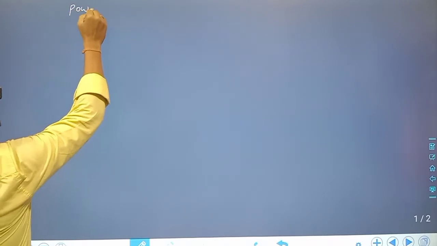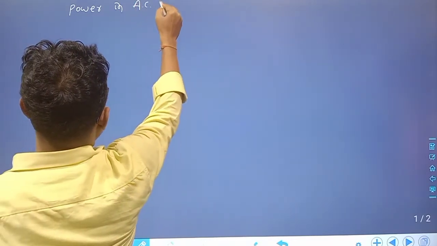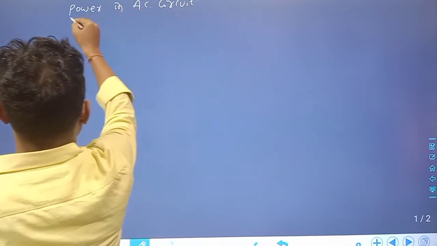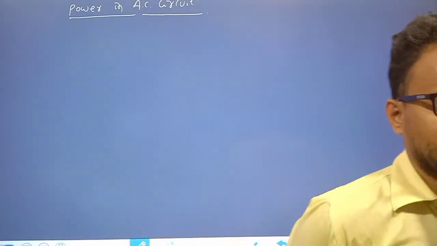The power in AC circuit. First we will discuss power in DC circuit.